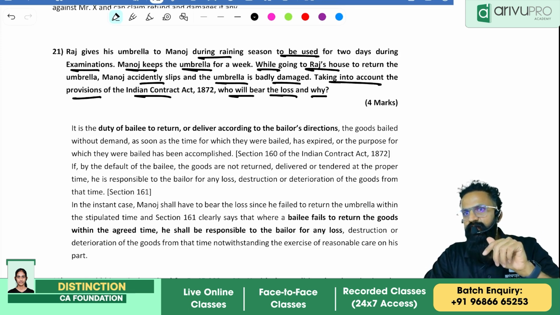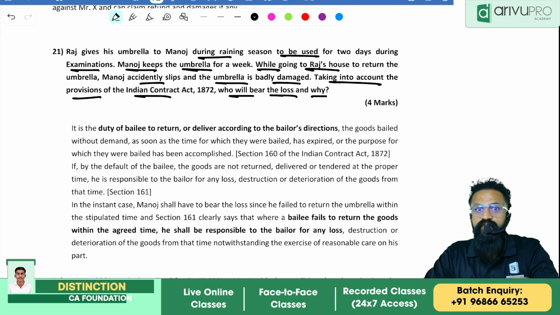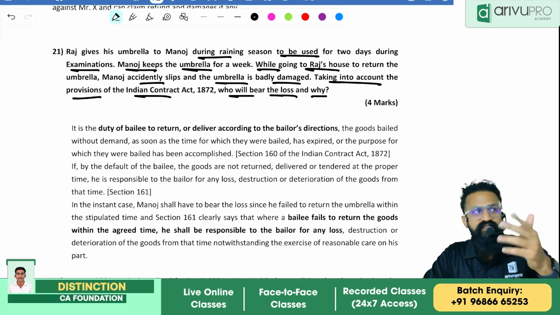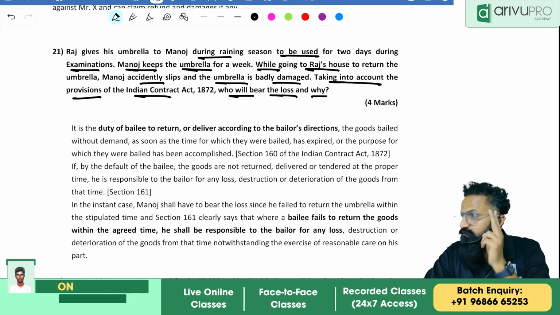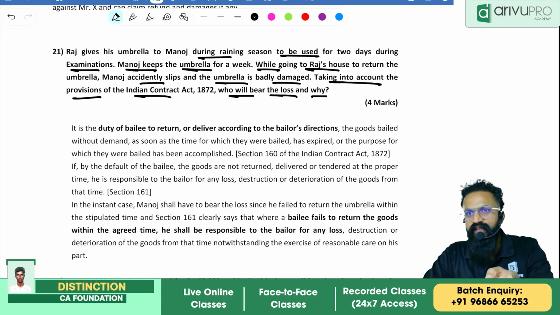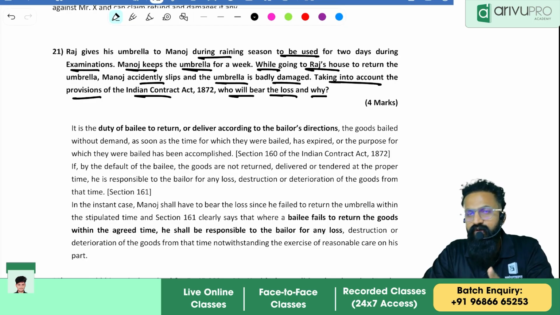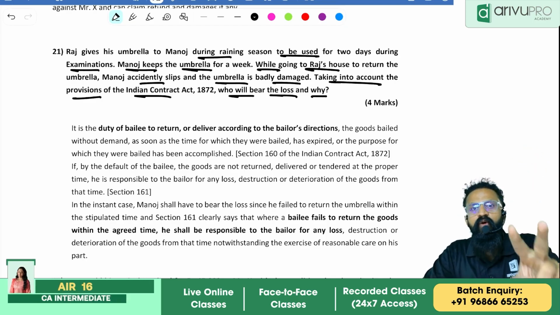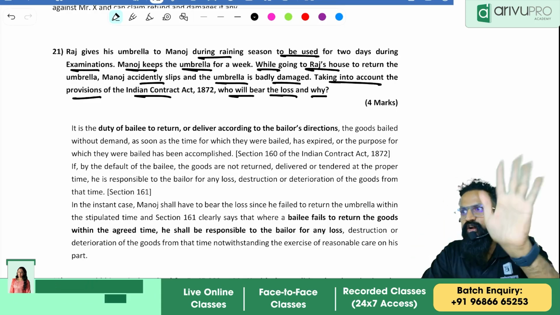What is the duty of the bailee? The duty of the bailee is to return the product, and if any time is prescribed, it is my duty to return the product as per the bailer's direction. That is what he has clearly told: it will be given back within 2 days. So there is a clear timeline given. If you hold the product beyond the 2 days, then you will hold it at your risk, whether you take reasonable care or not.